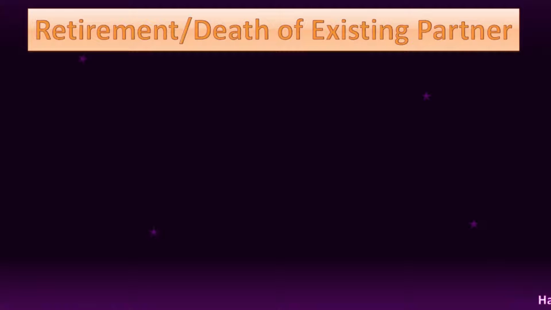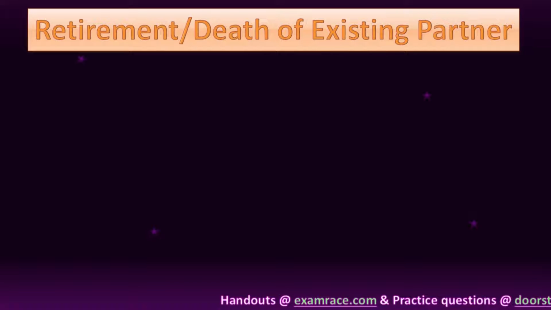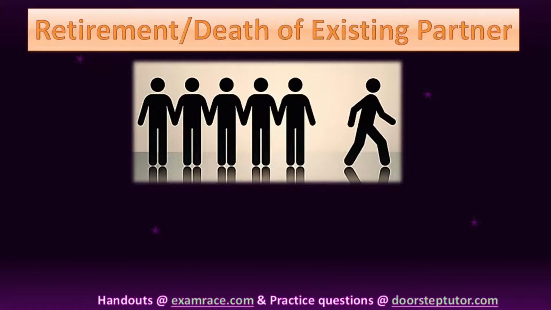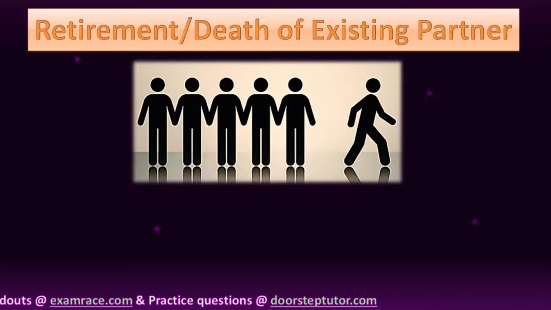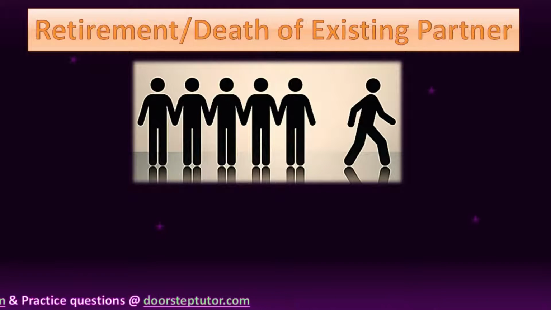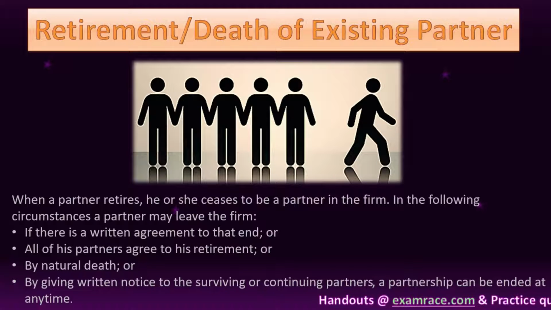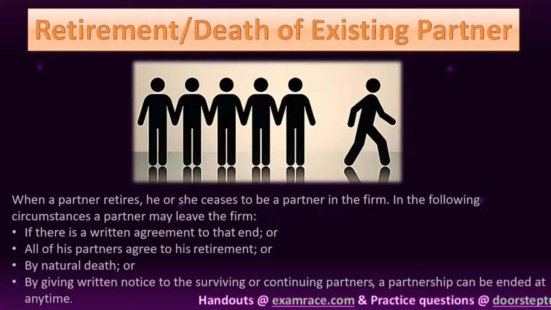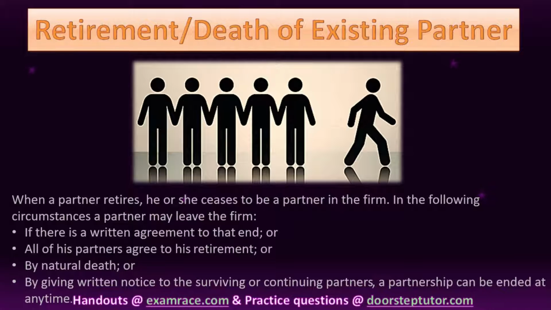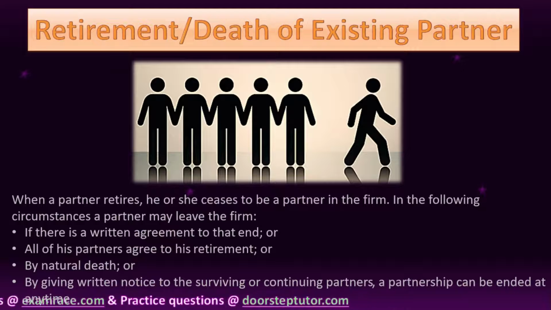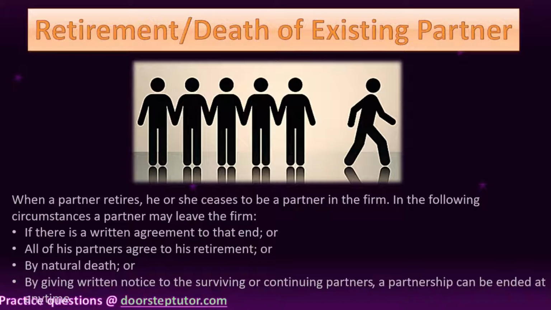Now moving on to the next aspect of partnership, which is retirement or death of existing partner. Retirement of a partner means ceasing to be partner of the firm. A partner may retire from the firm in the following cases. First one is if there is an agreement to this effect, or all partners give consent for his retirement, or by natural death, or in a partnership at will by giving written notice to the remaining or continuing partners.